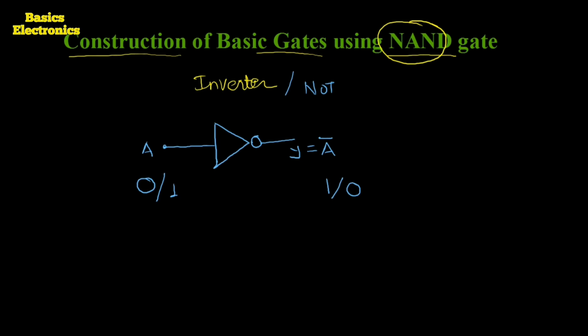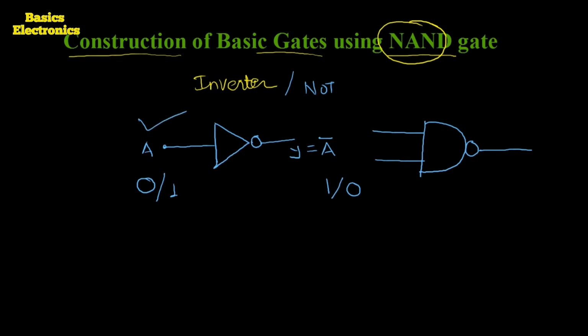Now one question comes to mind. The NAND gate we are using has either 2 inputs or 3 or more inputs, but this NOT gate has only one input.